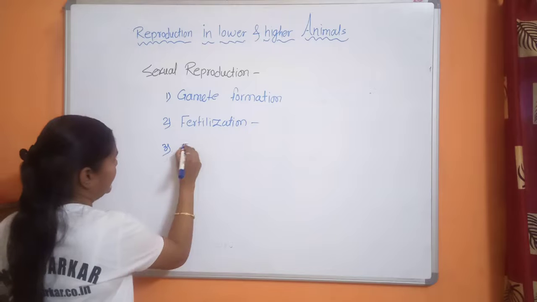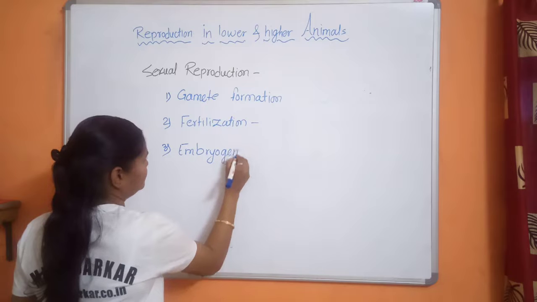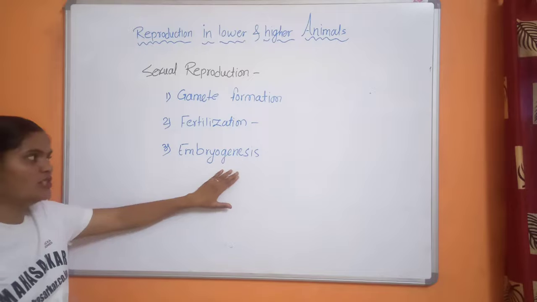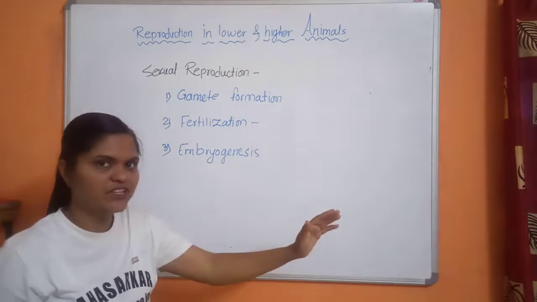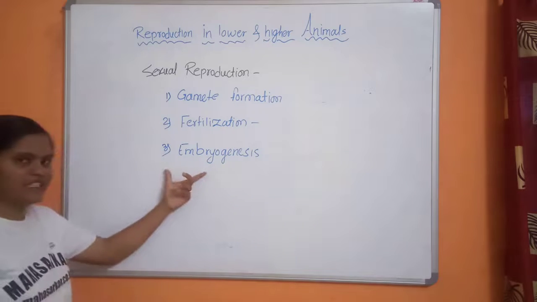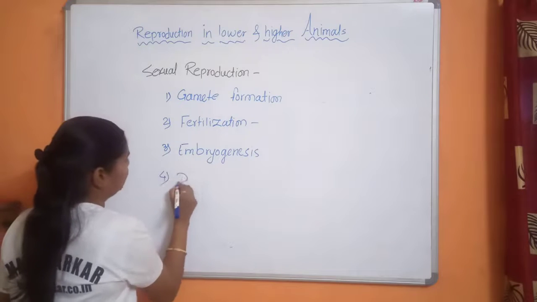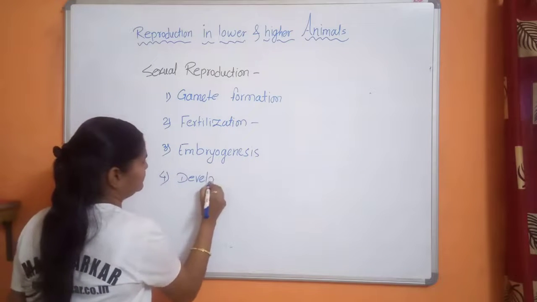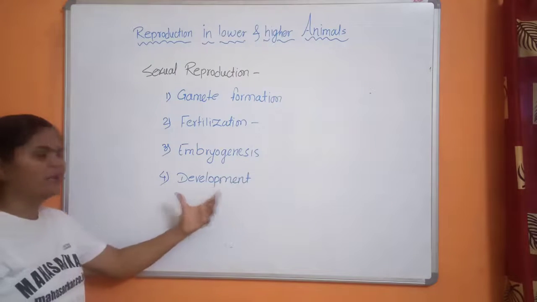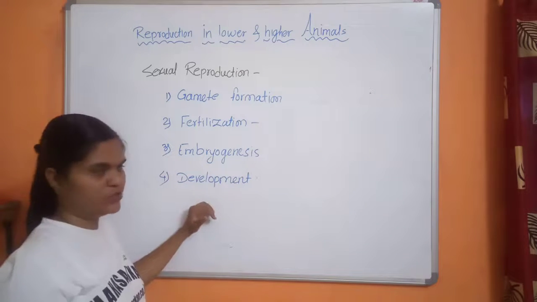And then embryogenesis. After fertilization, the zygote shows mitotic division, equational division, and through this equational division, the embryo is formed. And then next is the development phase. The embryo is developed into full young ones. A complete organism is produced through this.